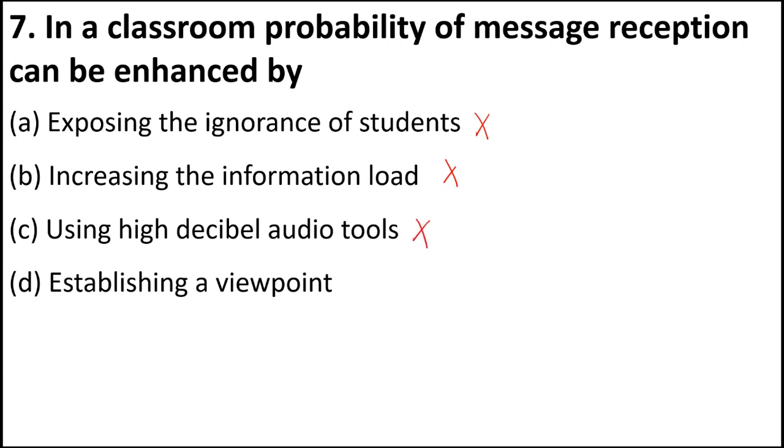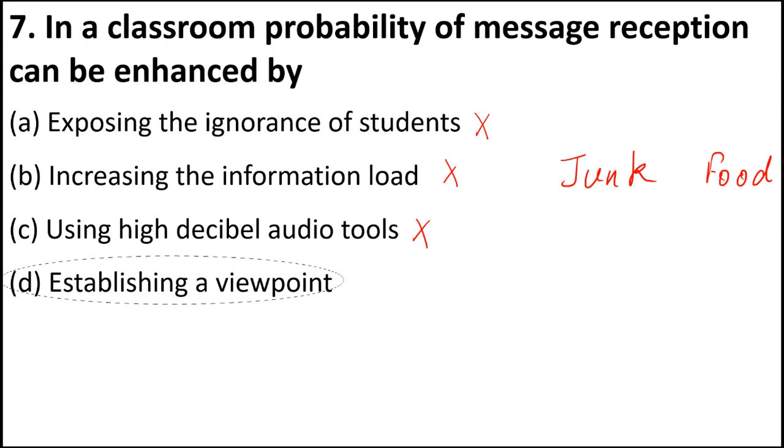The right answer is establishing a viewpoint. If you want the student to understand something, you should establish a viewpoint. Like, if you want to tell the students that junk food is harmful, instead of saying that junk food is bad, that will not impact the student.